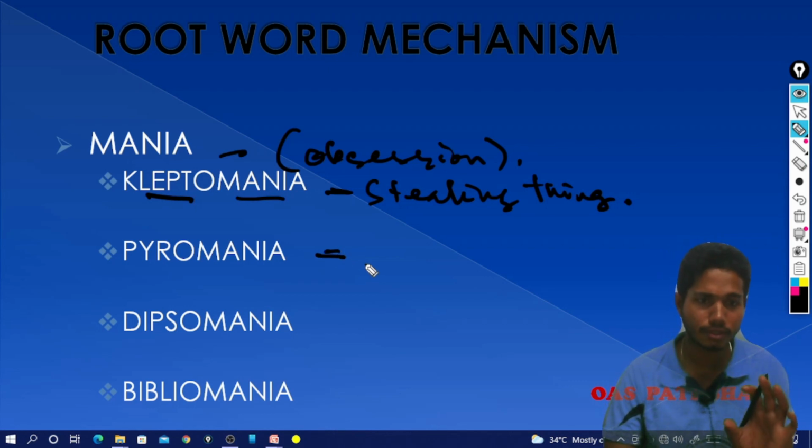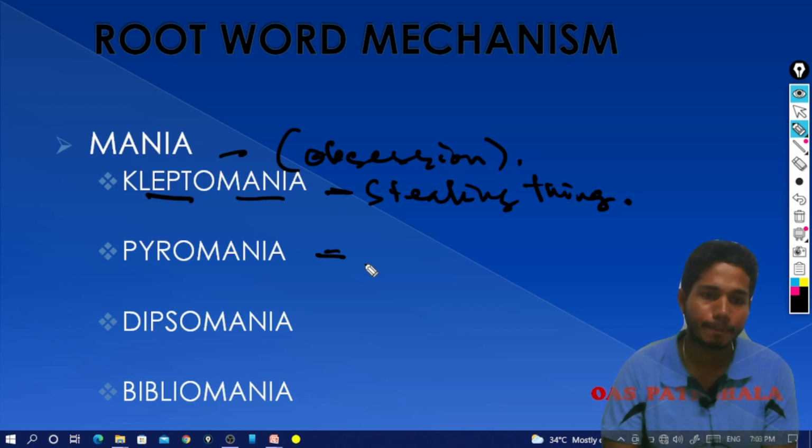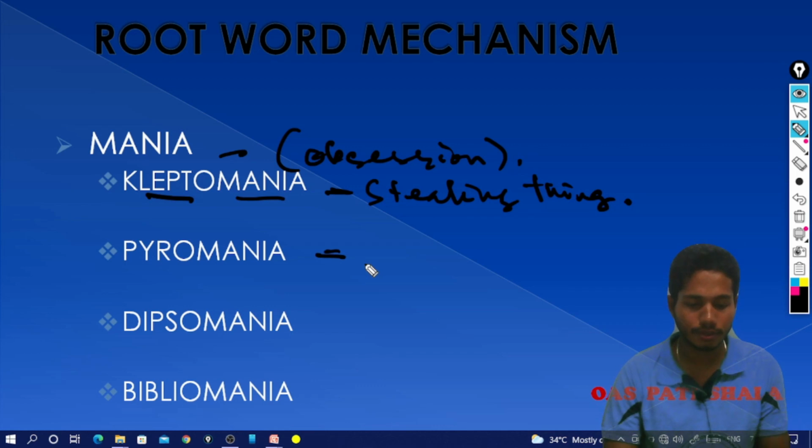Pyro means something related to fire or temperature. Pyromania is an obsession of mind for setting things on fire.